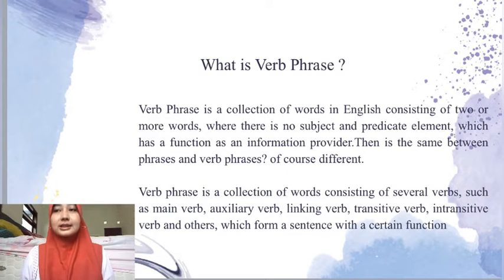Then, is the same between phrase and verb phrase? Of course different. Verb phrase is a collection of words consisting of several verbs, such as main verb, auxiliary verb, linking verb, transitive verb, intransitive verb, and others, which form a sentence with a certain function.